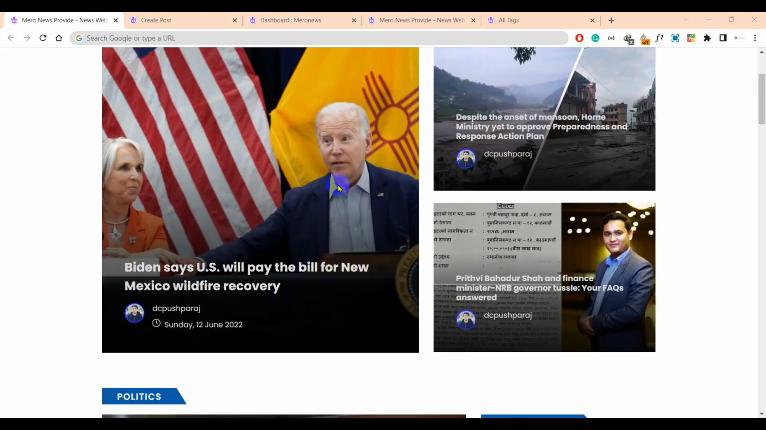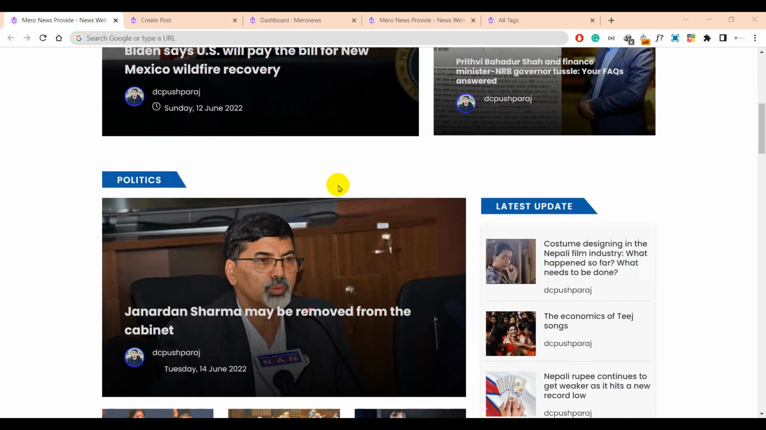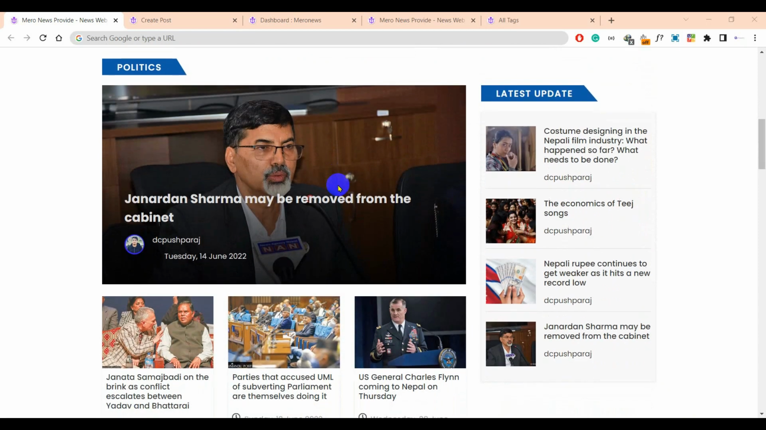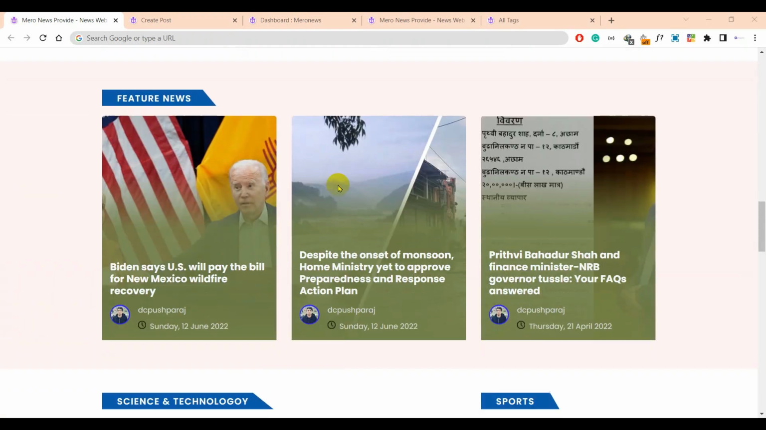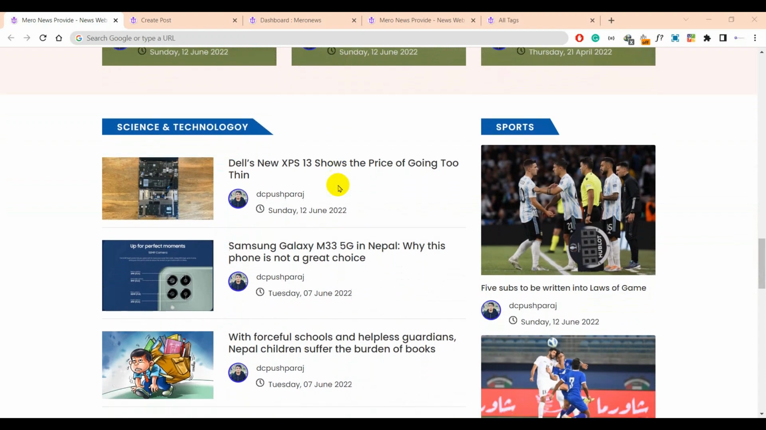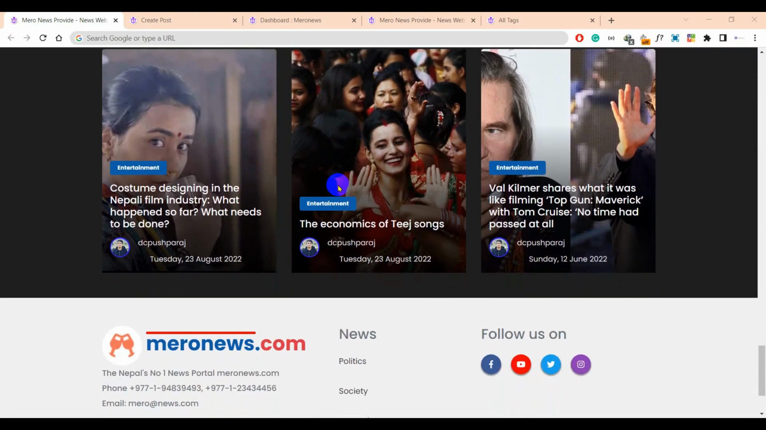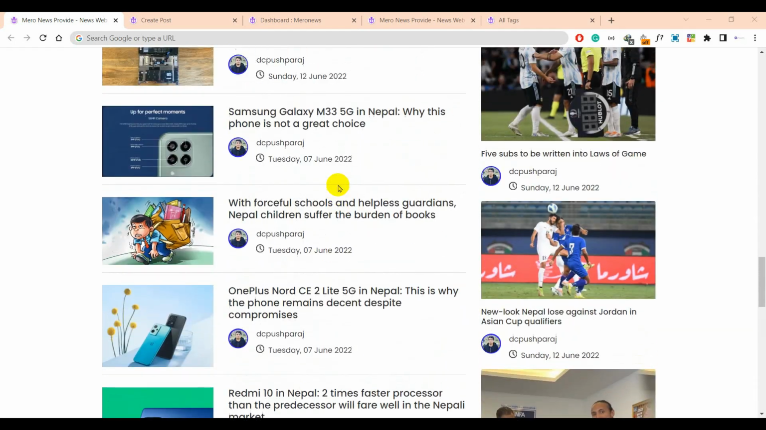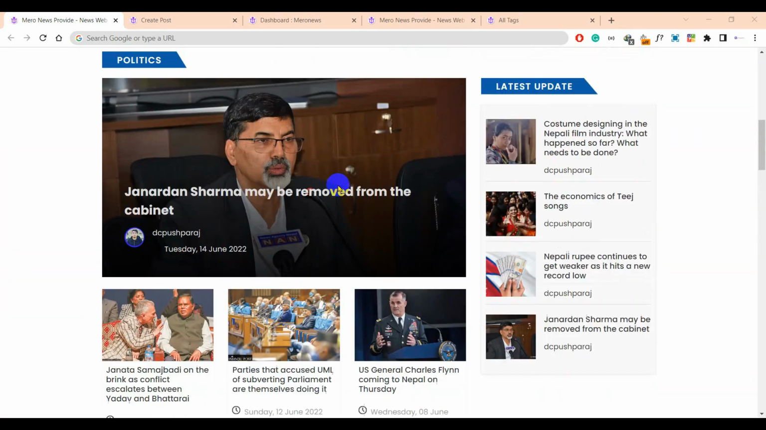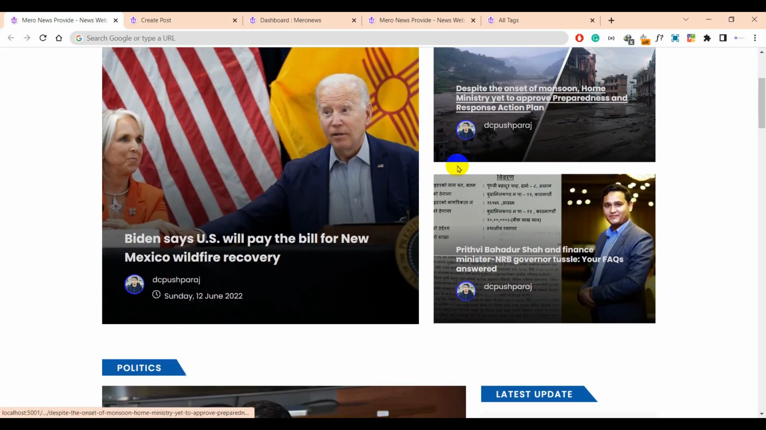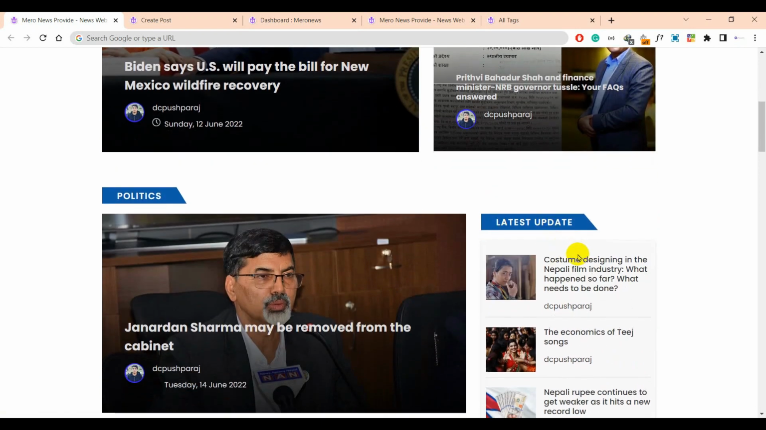This is the homepage of my application. This page shows the list of news by their category like politics, business, feature, science and technology, sport, entertainment. This page is visible for all users if they are authorized or non-authorized. The latest created news display in this section.